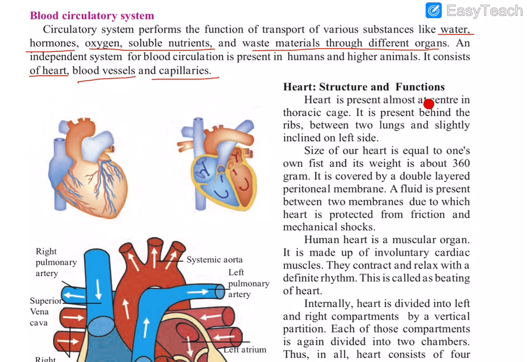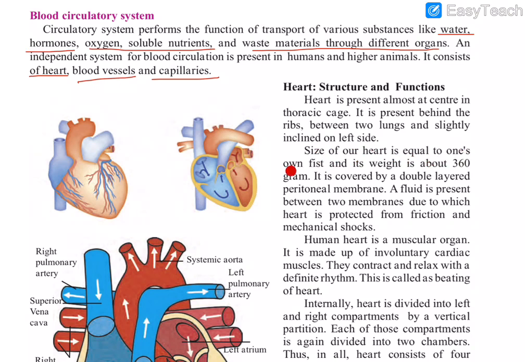Heart is present almost at the center of the thoracic cage. So we know that heart is situated between our two lungs, in the thoracic cavity. It is present behind the ribs, between two lungs, and slightly inclined on the left side. So it is slightly tilted to the left side.